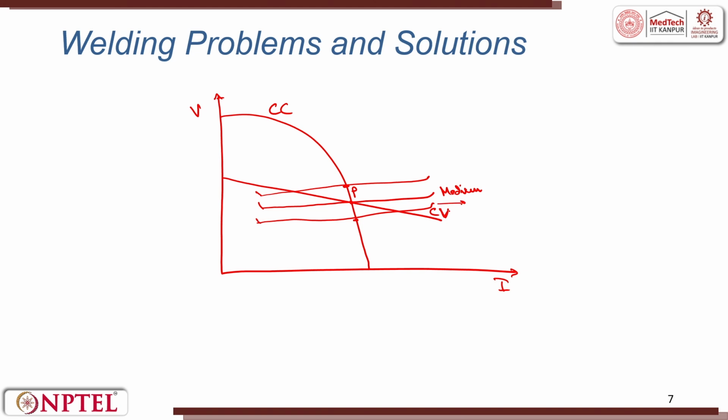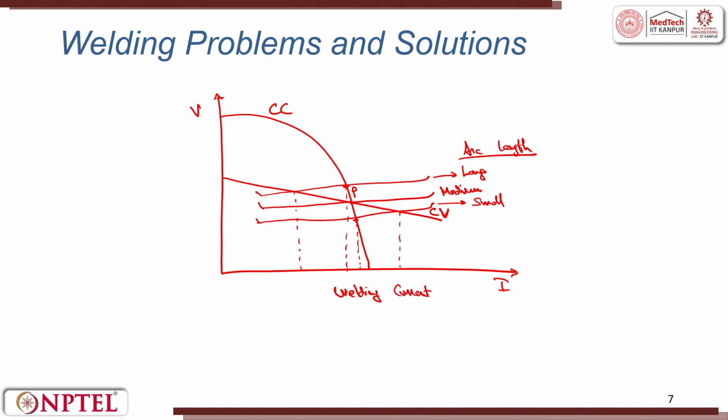So this is small arc length, this is long arc length. I am talking about arc length. Now with respect to this length, this is the change in the current from here, and also with respect to the smaller length, this is the change in the current. So this is welding current.